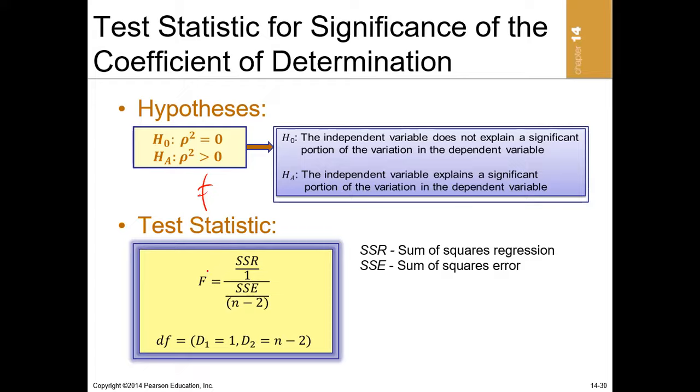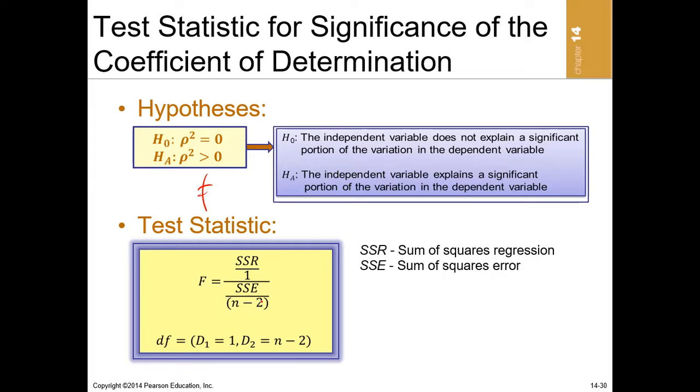Now, the new thing we are going to learn here is that when you are testing significance of R squared, we don't use the T value or the Z value. We use the F value, the F statistic. And this is how we compute the F statistic: the sum of squares regression divided by 1, all over the sum of squared error divided by n minus 2.